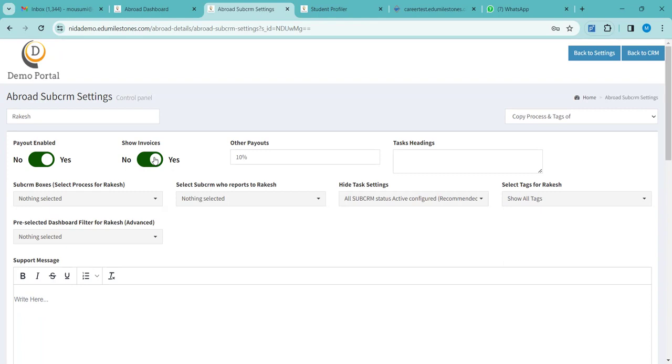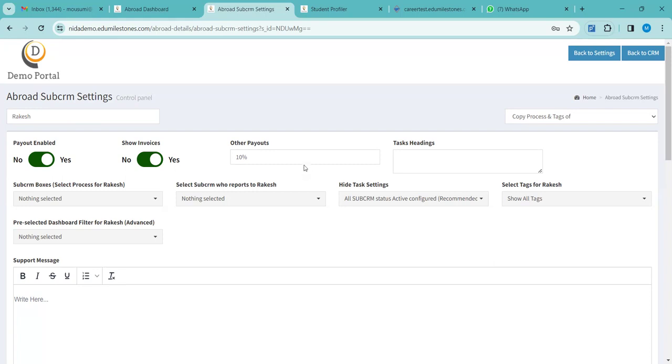Next is the payouts part. You and your sub CRM will have to come to a mutual consent on how much payout your sub CRM will be getting. Am I audible? Yes. Okay. So if you want a certain percentage or amount to be displayed in your sub CRM's dashboard, then you have to keep this payout enabled and specify a certain amount here.